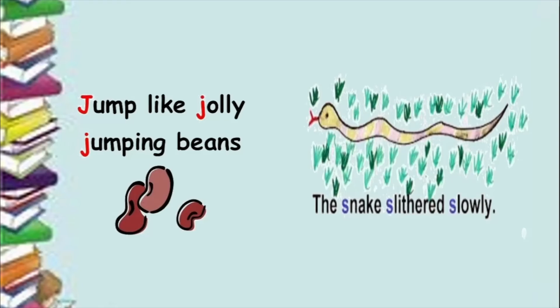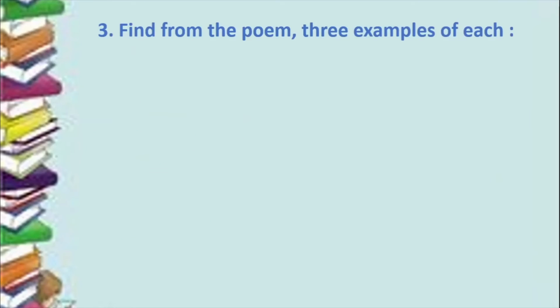So children, now that we have finished seeing the exercises based on figures of speech, that is we saw what is interrogation, what is pun, what is personification and alliteration. Let us try and solve a few exercises which are there in our English textbooks. So let's go to the first one. If you have your textbooks with you, I would ask you to open page number 14 in your textbook. Here you will find certain exercises based on the figures of speech that we just learned. So here we have to find out 3 examples of each of the figures of speech which they have asked us to do.